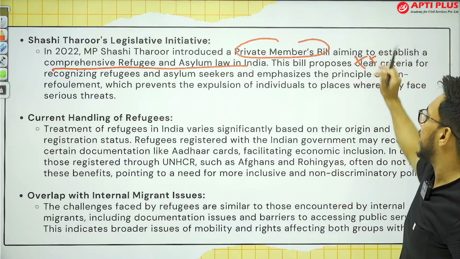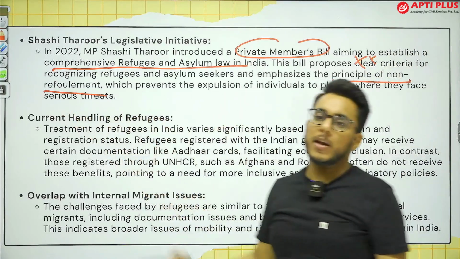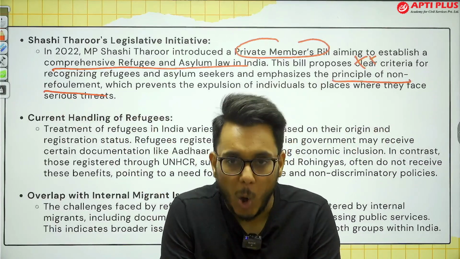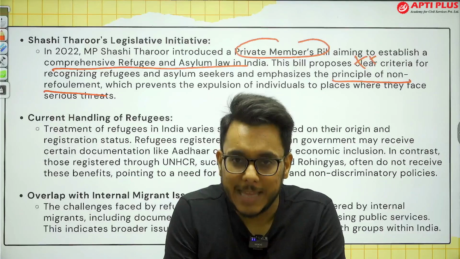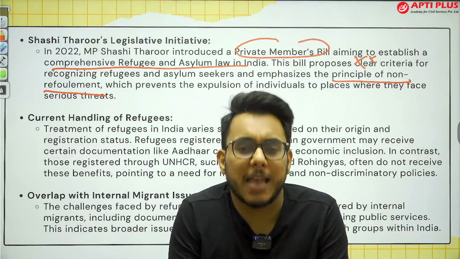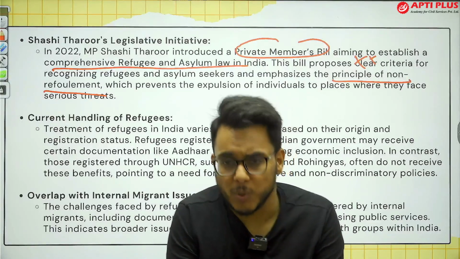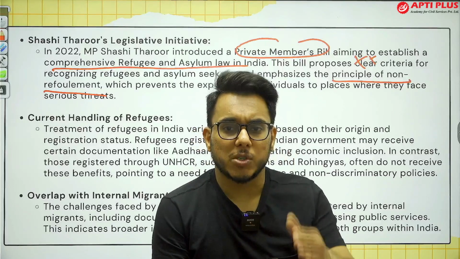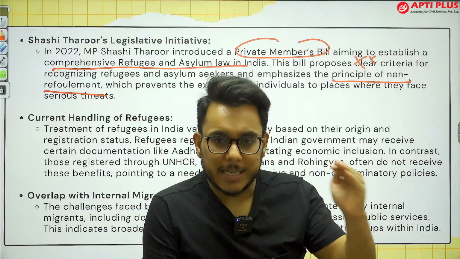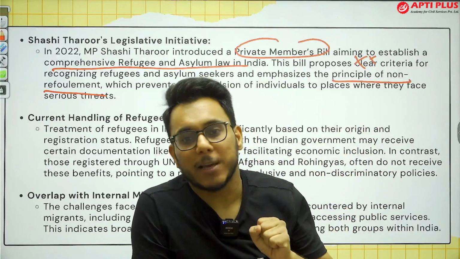Also, this particular bill emphasized the principle of non-refoulement. Now, what is this principle? It provides that a country should not deport back any refugee or immigrant to the country they fled. Suppose Rohingyas have come from Myanmar to India. They might face a threat to their life if they go back.